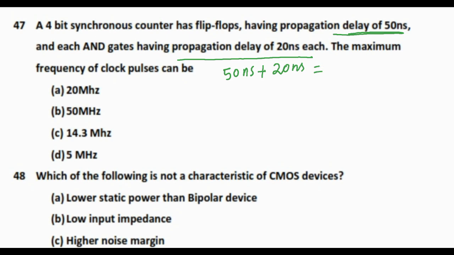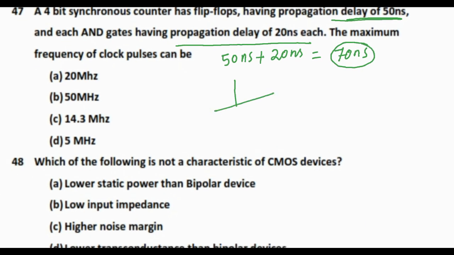So the total propagation delay is 70 nanoseconds. As this is the total propagation delay, this is the minimum time delay for the system. And the maximum frequency is 1 by minimum time. So this is 1 by 70 nanoseconds, and this will be 14.3